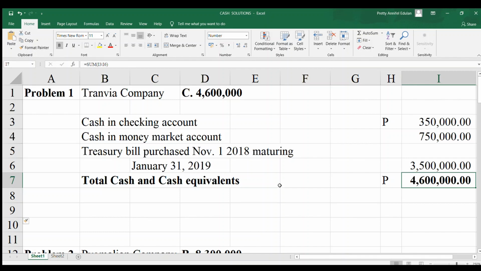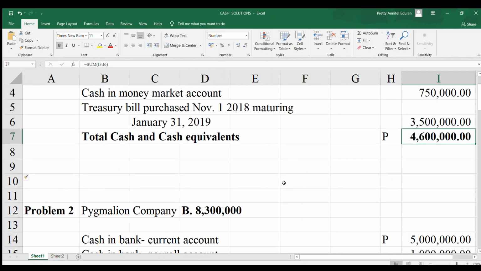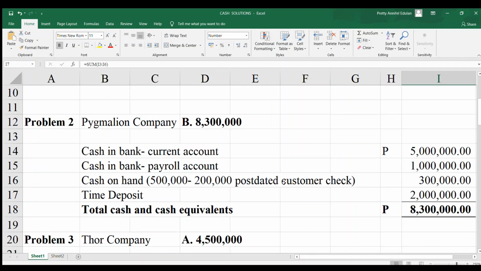So that's for problem 1. Next, Pygmalion Company. What was the question in Pygmalion Company? Same question: how much will be reported as cash and cash equivalent for the year 2018? You already know which items you would look out for, basta composed siya sa cash and cash equivalent. So let's look at the problem.